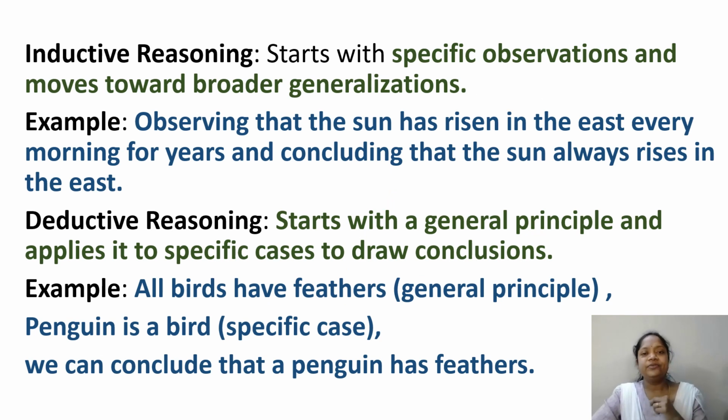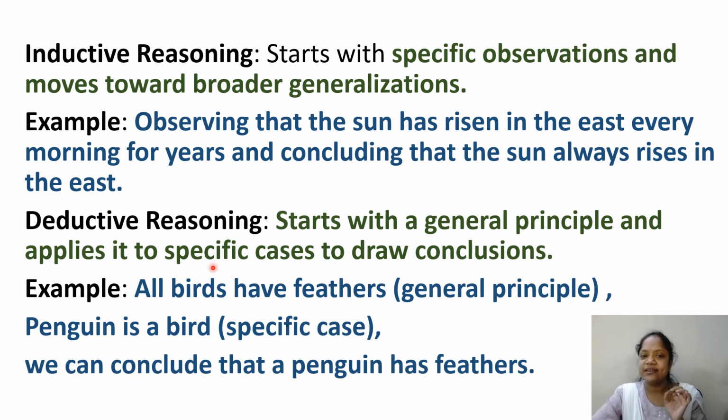Next, inductive reasoning starts with specific observation and moves to broader generalizations. For example, observing that the sun has risen in the east every morning for years and concluding the sun always rises in the east. A specific thing we observe: every day the sun rises in the east side. Then we come to the conclusion that it rises every day.